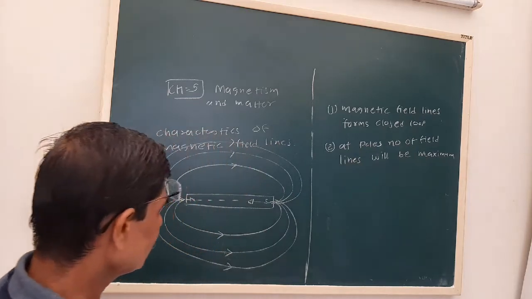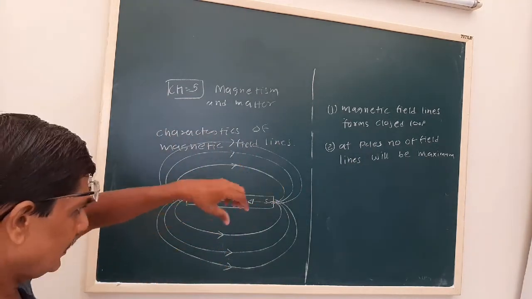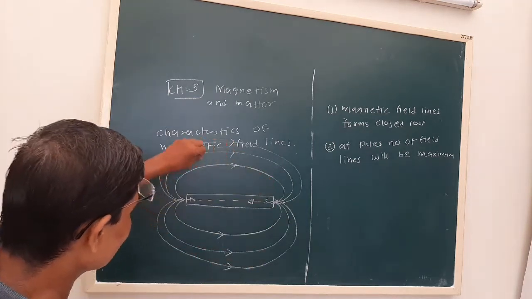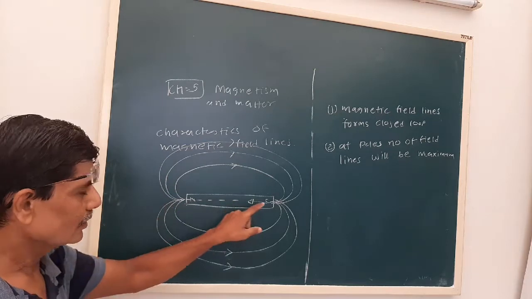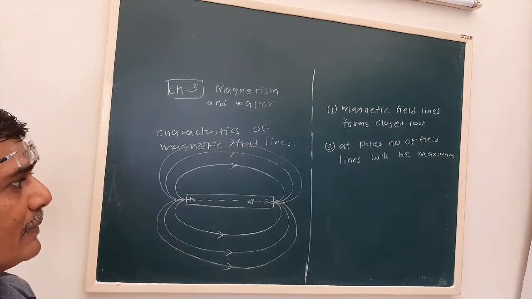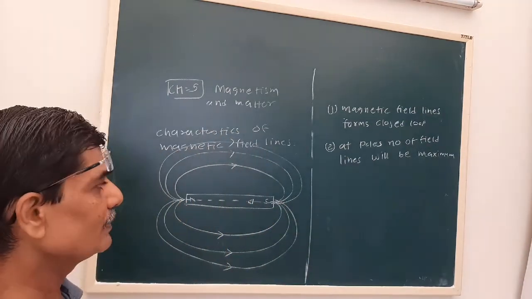So here, if you keep a bar magnet on a paper and sprinkle iron powder, the density or concentration of iron powder will be maximum at the poles. So we can say at poles the number of field lines, the concentration, will be maximum.